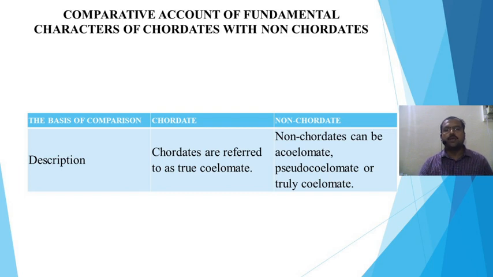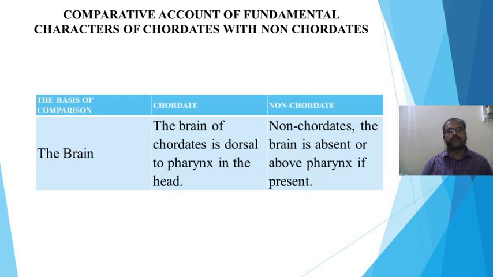In those where the body cavity is false, they are called pseudocoelomate, and the group in non-chordates in which the body cavity is absent is called acoelomate. About the brain, in a chordate the brain is dorsal to the pharynx at the head region. In non-chordates, the brain is absent, or if present it lies above the pharynx.